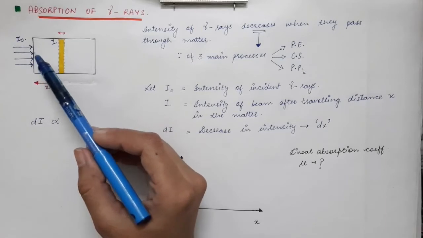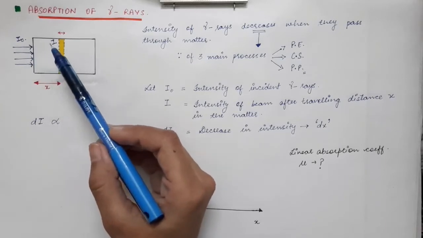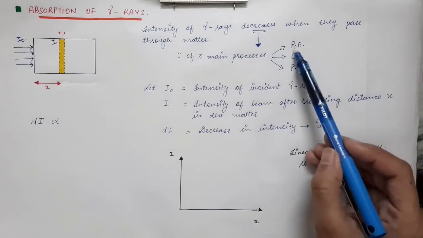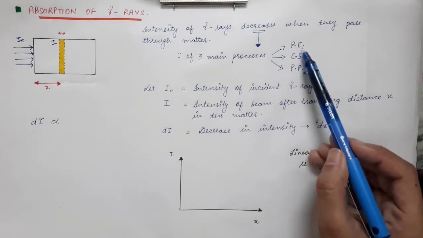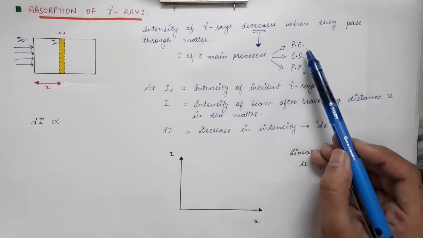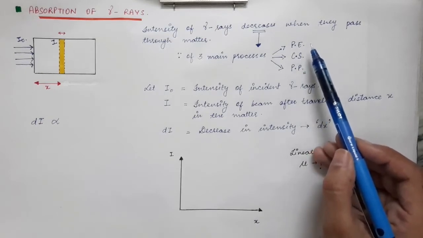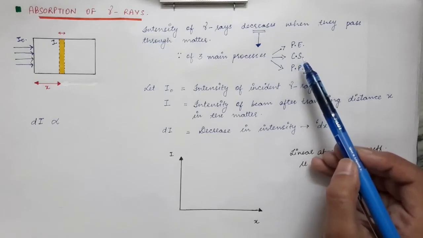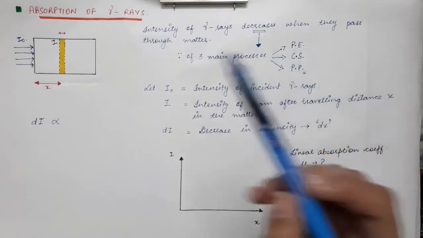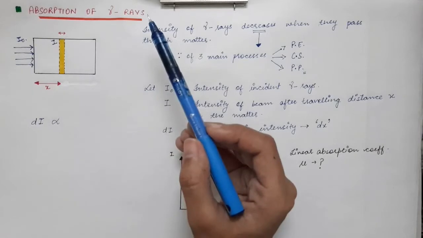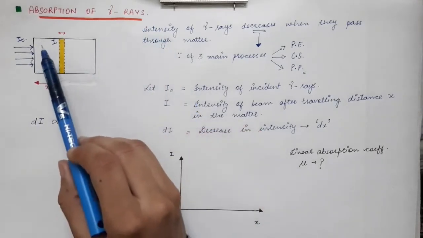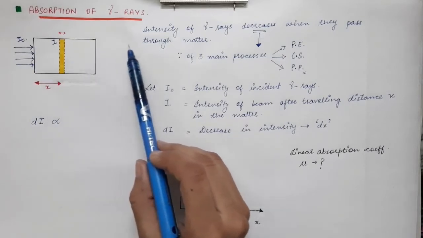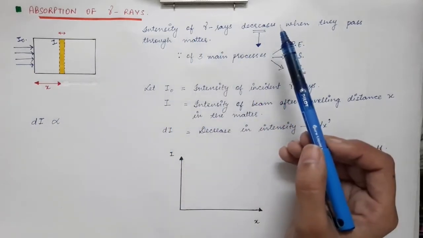The gamma photons will be lost inside the material due to three processes. In the case of the photoelectric effect, we already have discussed that the gamma photon disappears. In the case of Compton scattering, the gamma ray photon gets scattered, deviated from its original path, and we are looking at the intensity coming out of this material in this direction.